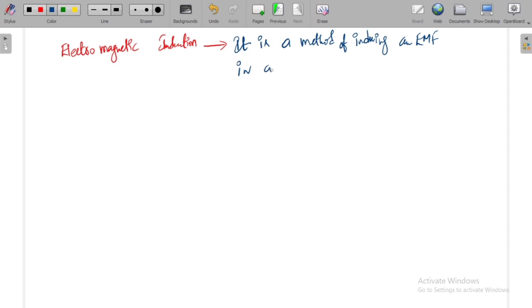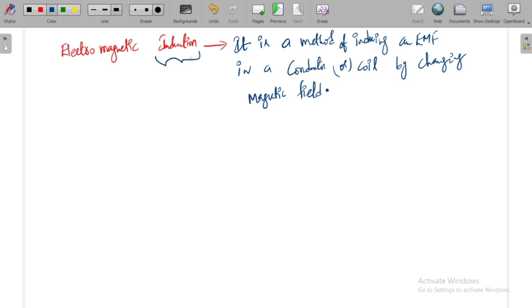It is a method of inducing EMF in a conductor or a coil by changing the magnetic field. Means with the help of a time changing magnetic field, if we create some induced EMF in the conductor, then it is called electromagnetic induction. The name induction comes because there is no direct contact